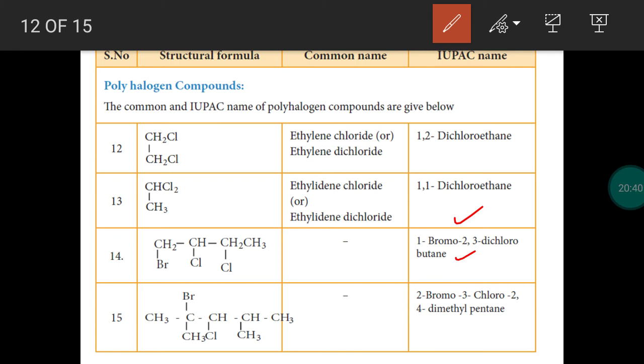Next we have bromine and chlorine. In alphabetical order, bromine should be mentioned first. So bromine is attached with the second carbon. So 2-bromo, 3-chloro, and 2 methyl groups present at the second and fourth position. So 2,4-dimethyl, totally 5 carbon atoms in the longest chain. So pentane. 2-bromo-3-chloro-2,4-dimethylpentane.